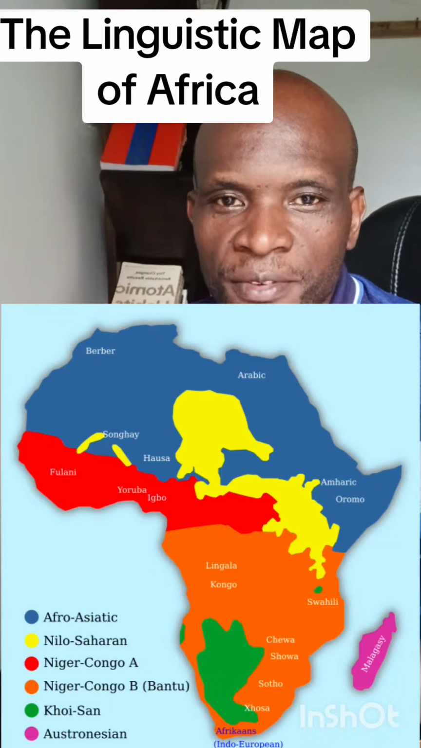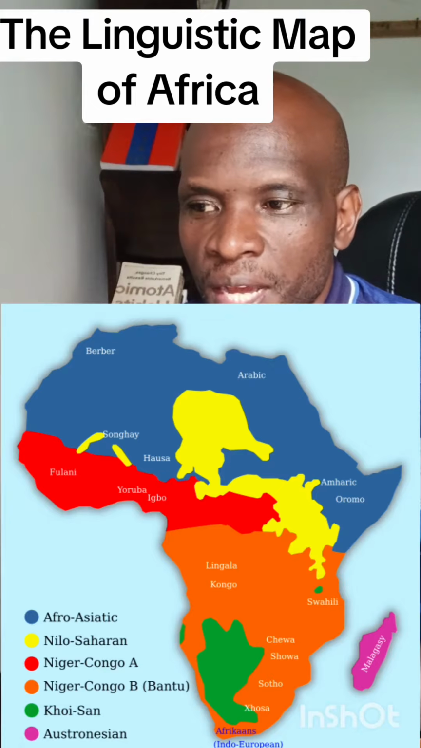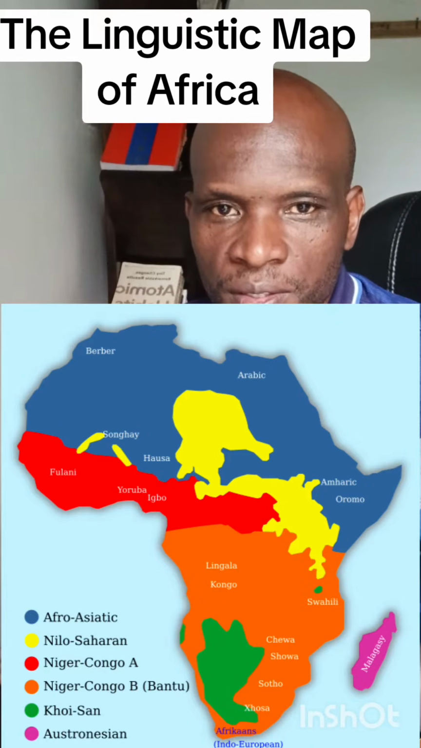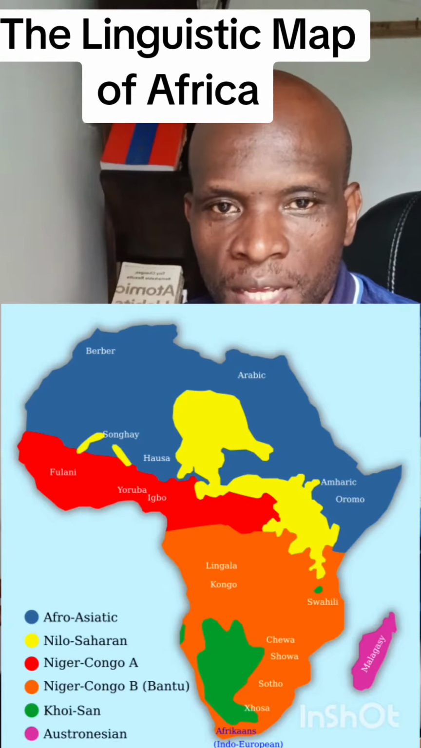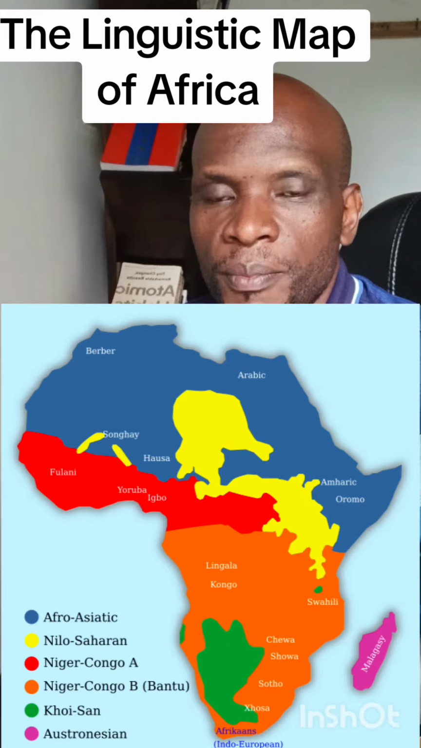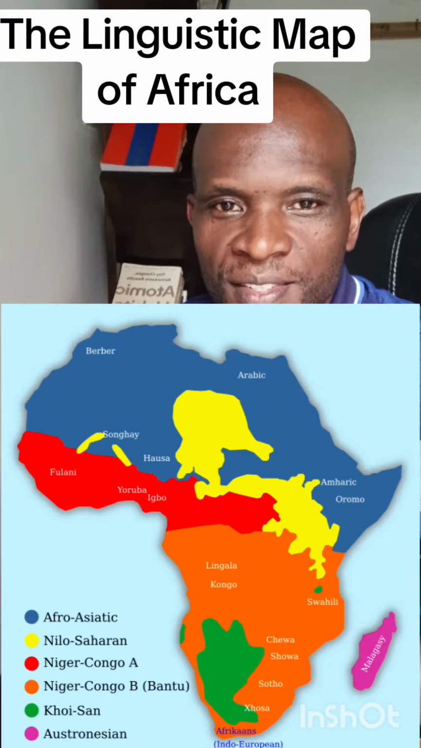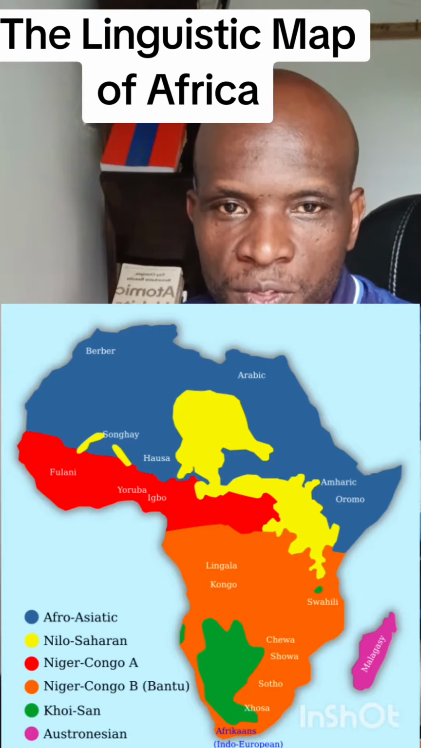Africa has about 7 major language groups. I hope you can see them up on the screen. And this map has all these language groups where they are spoken the most. Of course, language is language and you can have it spoken anywhere in the world. But the map shows us where a particular language group is spoken the most.